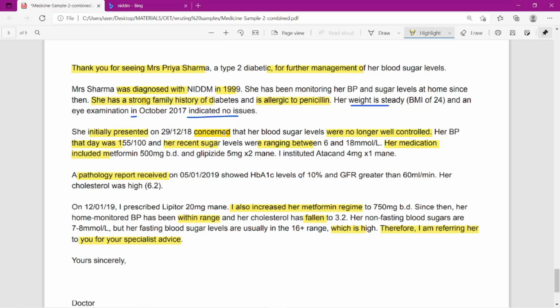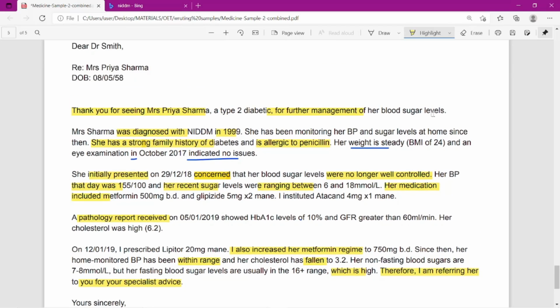See, for the reason for her visit to the clinic or hospital, instead of writing it like that, they used one vocabulary word, concern. Because of her concern, she had visited this clinic. She initially presented on date, concerned that her blood sugar levels... See, here also they use blood sugar levels.